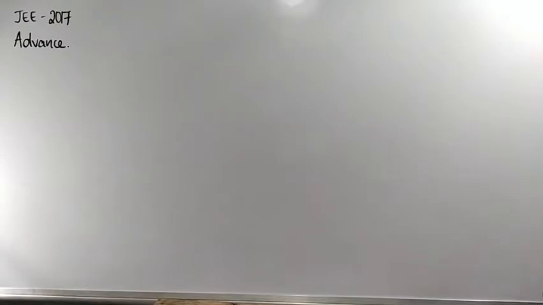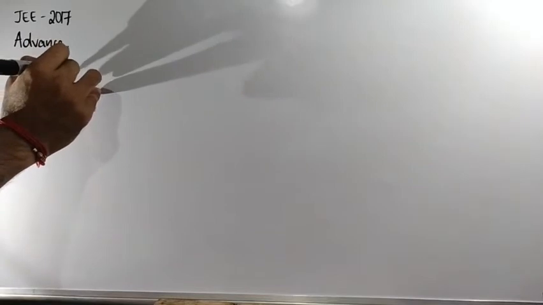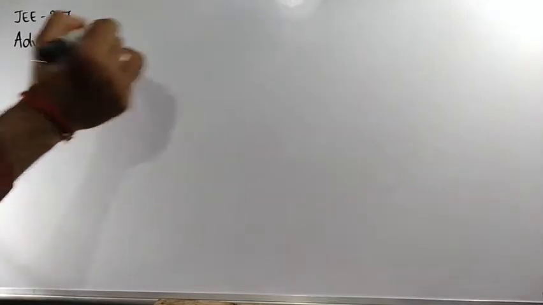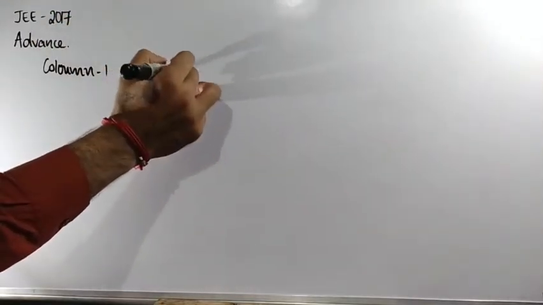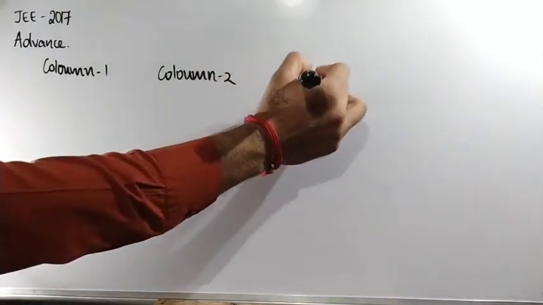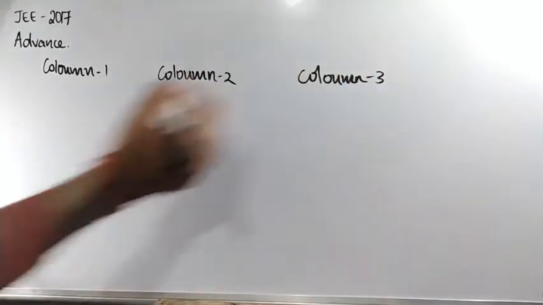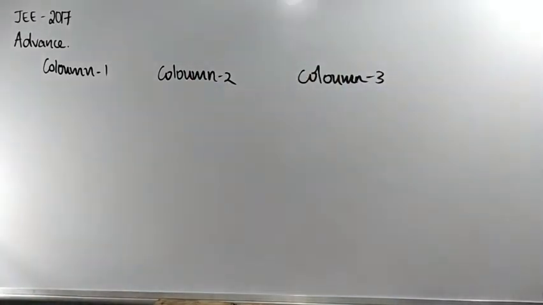What they asked means, basically they had given 3 columns. Let me write here column 1, here column 2, here column 3.